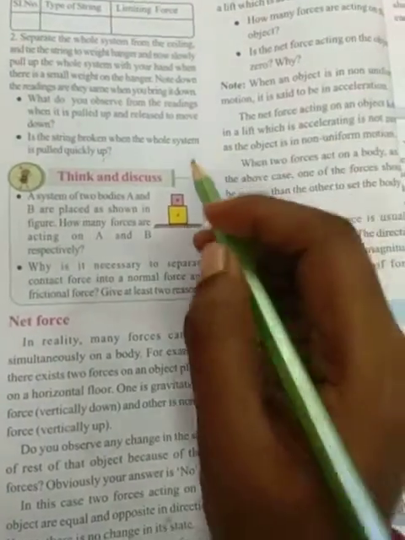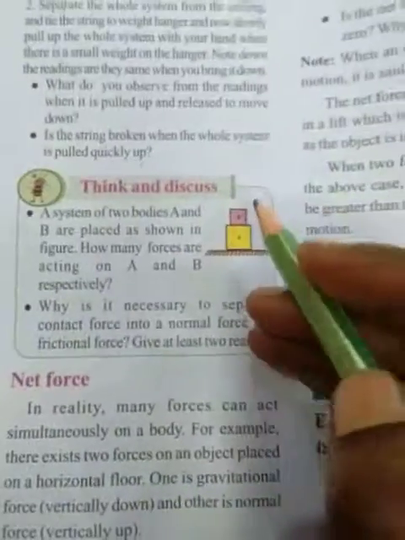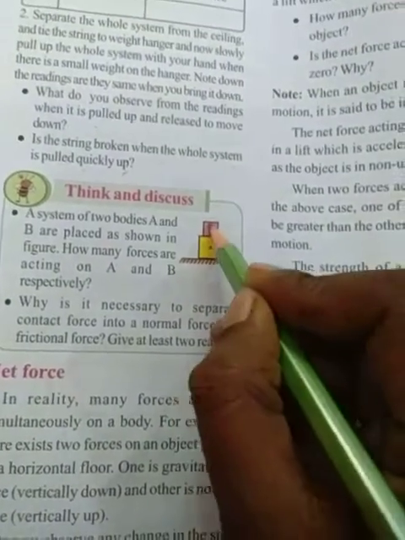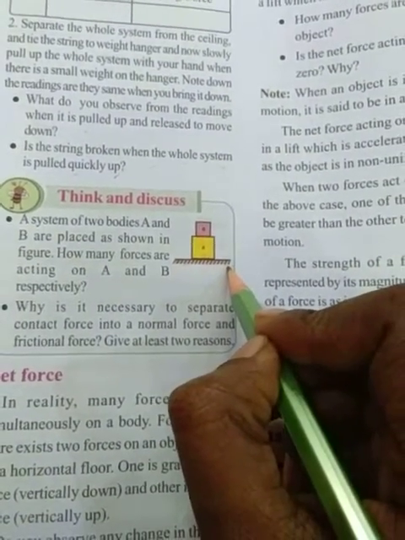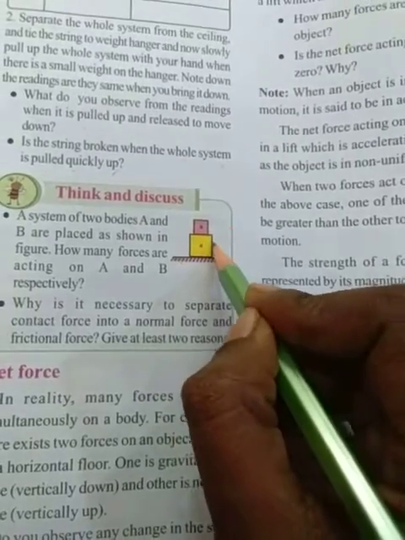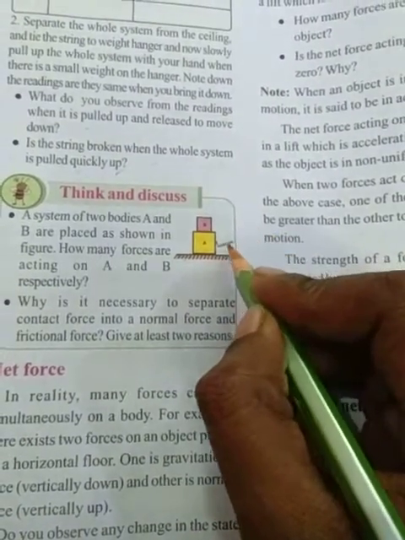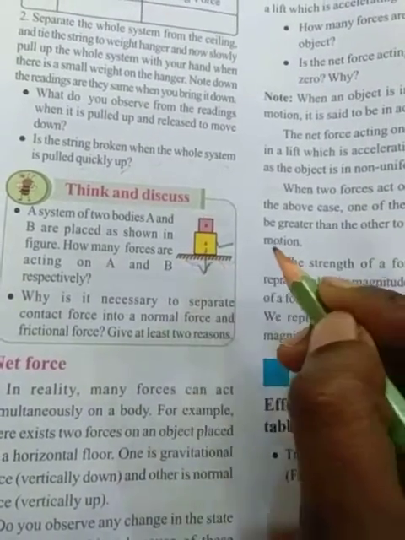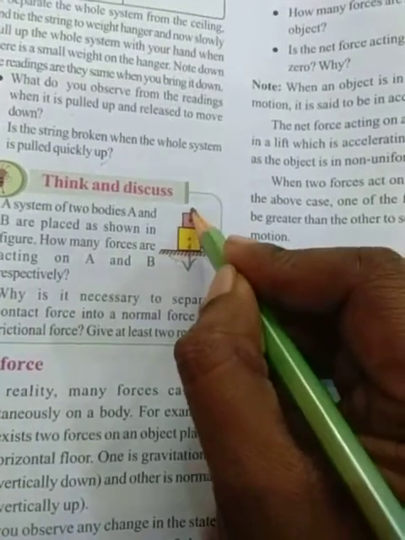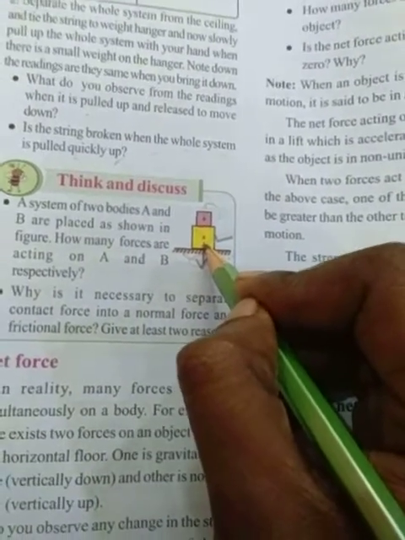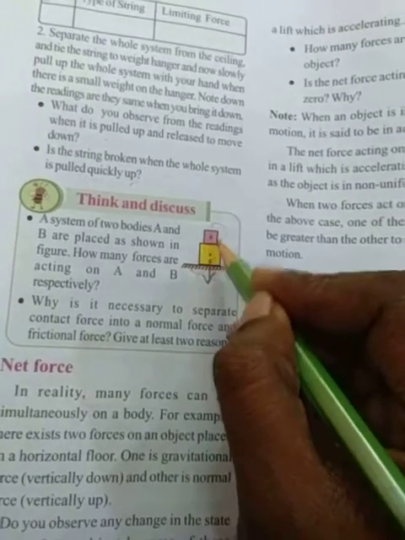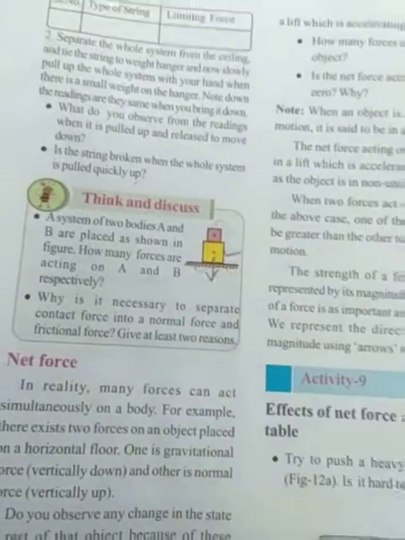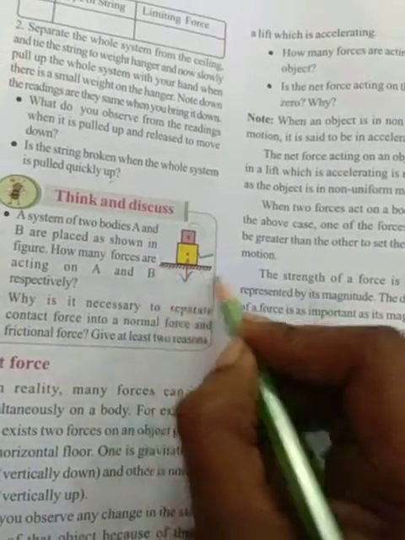If you see here, how many forces are acting on a body? Here A is there and B is there. Think it is a floor. In case of A, what will happen? The forces acting on A: one is gravitational force, in the downward direction, and the weight of B is also acting on A, yes or no? So this weight will also be included for A, and the normal force of the floor also. It will act in the upward direction. It is the normal force by the floor acting on A.